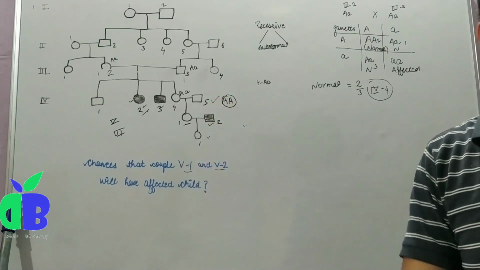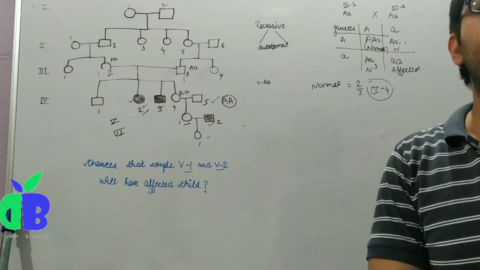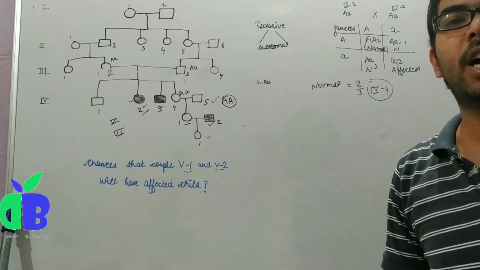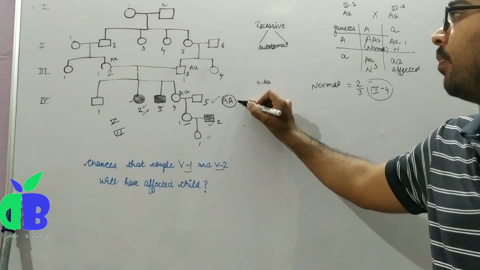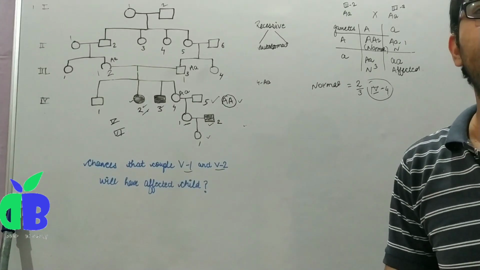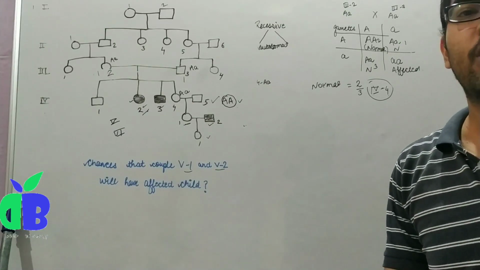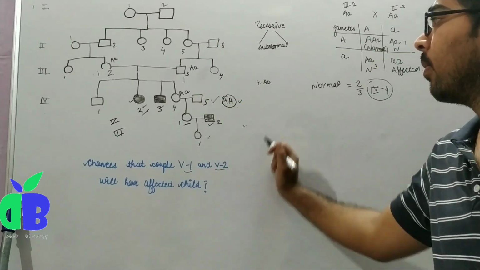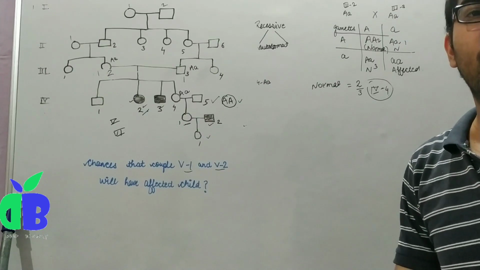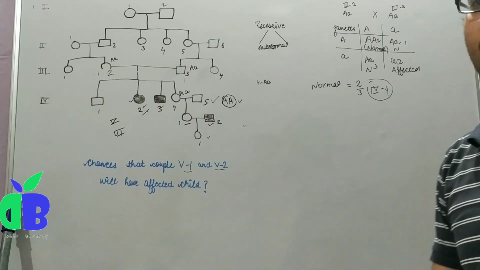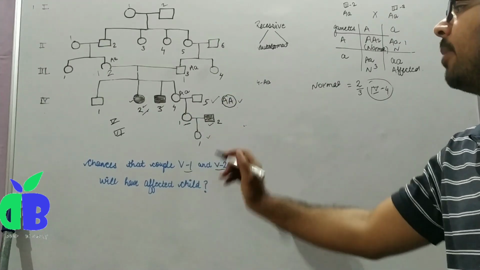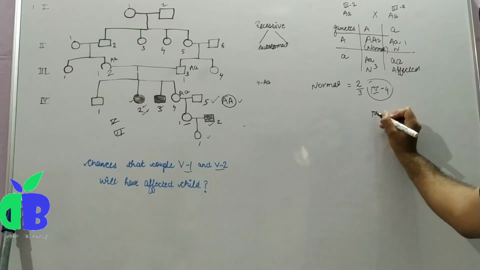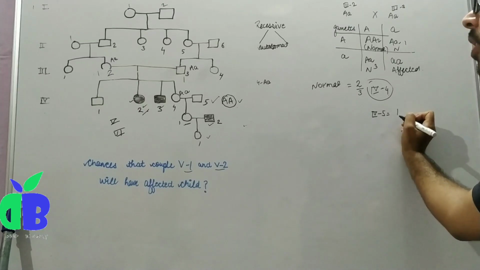This is the pedigree rule, that when we take any individual from outside, the genotype will be capital A for a normal one, and small a for a diseased one, unless a specified condition is given for this individual. That's why the probability of 4-5 is 1.